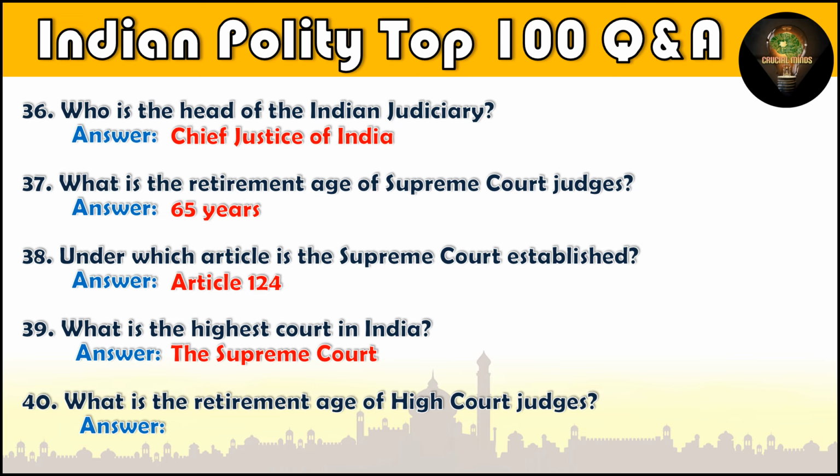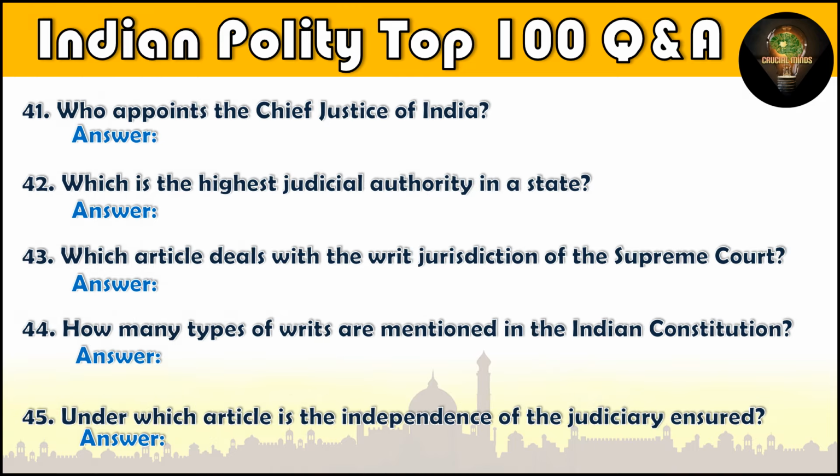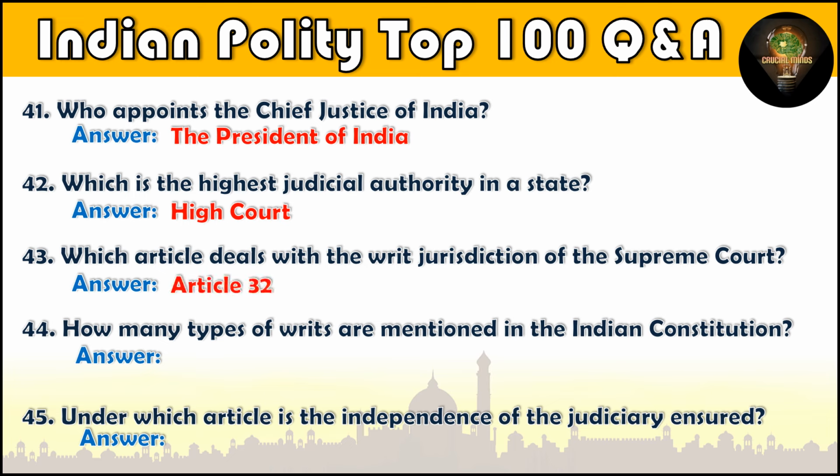Question number 40. What is the retirement age of High Court judges? 62 years. Question number 41. Who appoints the Chief Justice of India? The President of India. Question number 42. Which is the highest judicial authority in a state? High Court. Question number 43. Which article deals with the writ jurisdiction of the Supreme Court? Article 32.